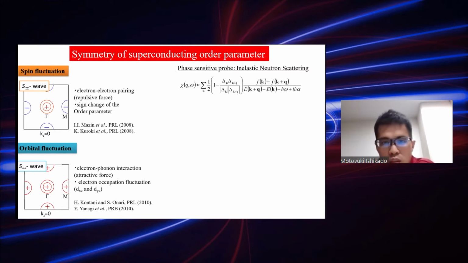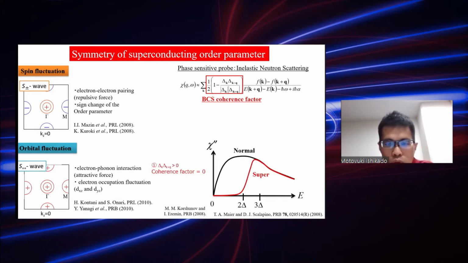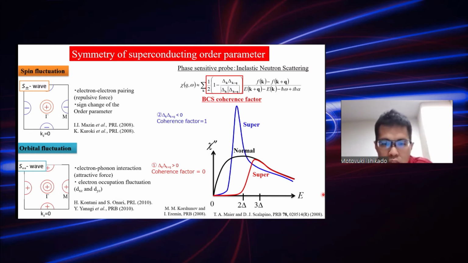So in the superconducting state, the BCS coherence factor is applied to the generalized susceptibility. And in the case of no sign change, the coherence factor becomes 0, so that chi double prime, which is the imaginary part of the generalized susceptibility, is suppressed in the superconducting state. On the other hand, if there's a sign change, the coherence factor remains, so that due to the transfer of the spectral weight, the spectrum is enhanced in the superconducting state and a peak structure appears.